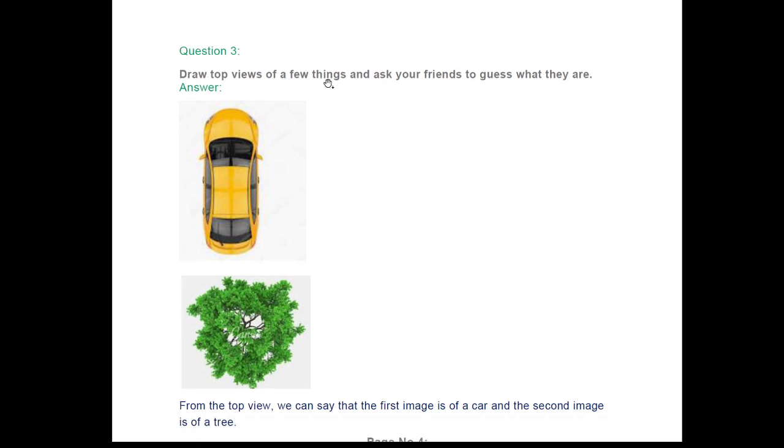Now draw top views of a few things and ask your friends to guess what they are. So from the top view, we can say that the first image is of a car and the second image is of a tree.